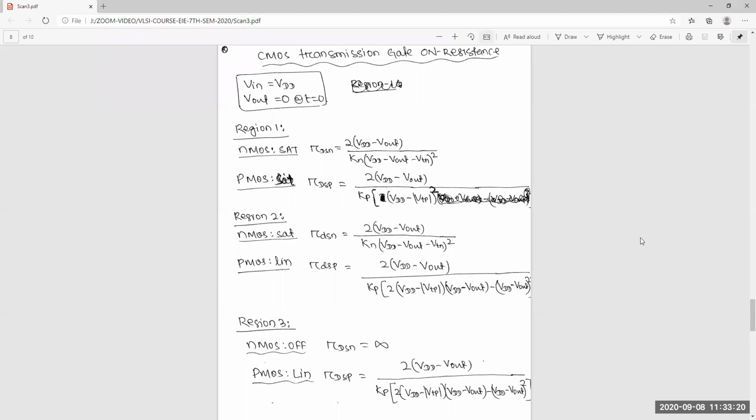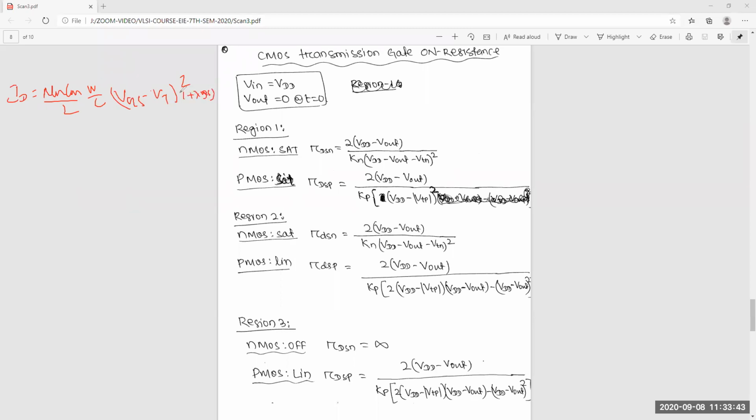You know the ID equation: mu n C ox of W by L, VGS minus VT whole square, times 1 plus lambda VDS.